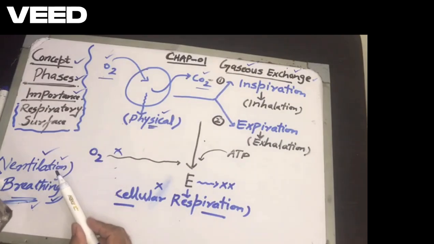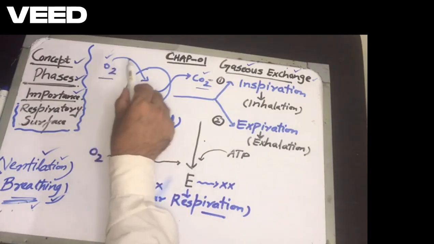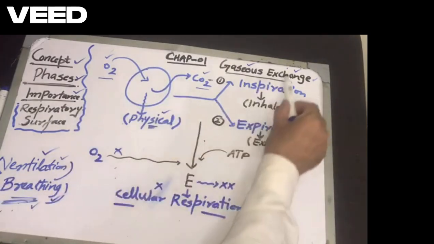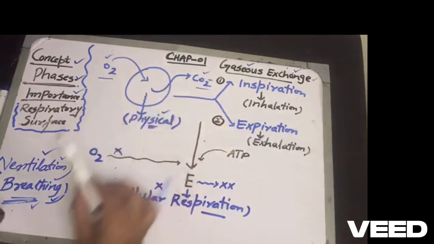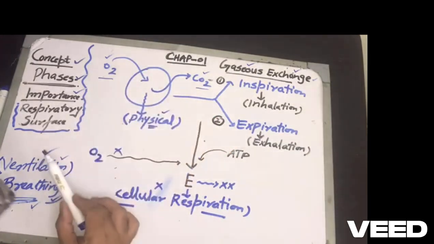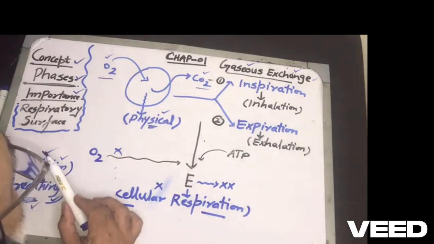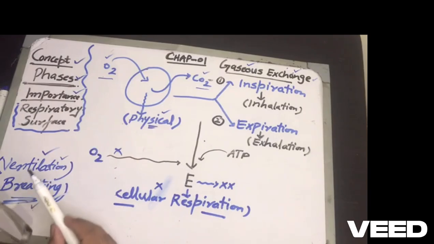So the most appropriate definition is: it is a physical process by which oxygen rich air is taken in and carbon dioxide rich air is given out. This process is called gaseous exchange, ventilation or breathing. Hope the basic concept of breathing is clear to everyone. Now if we talk about the animals, lungs are involved. If we talk about the plants, you can have small pores. And what name did we give to those pores? Stomata.